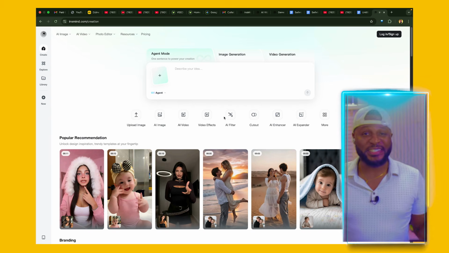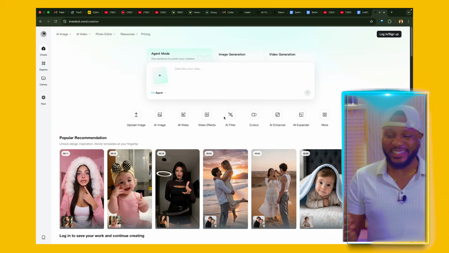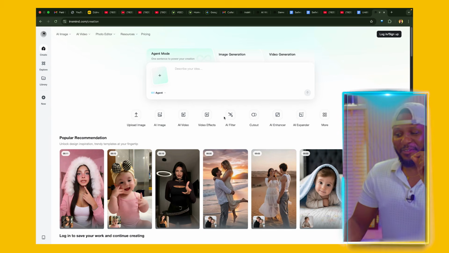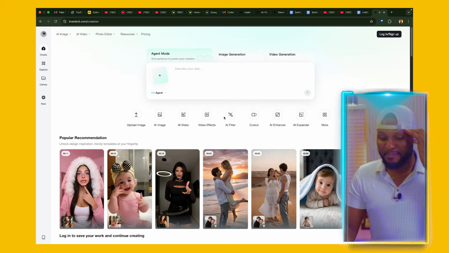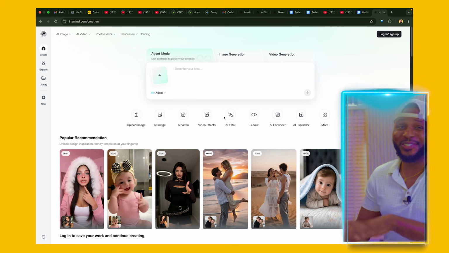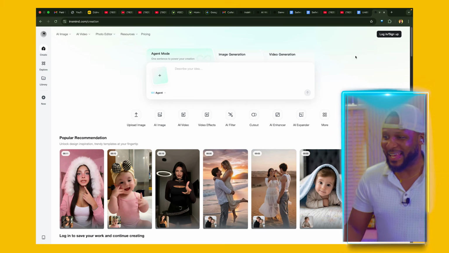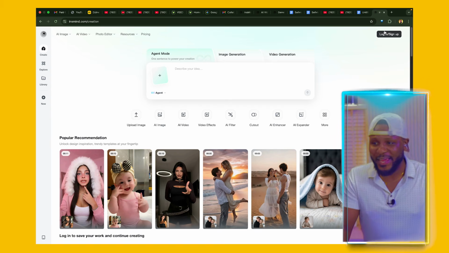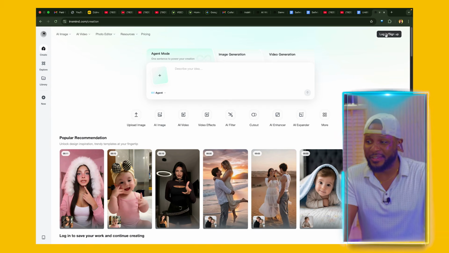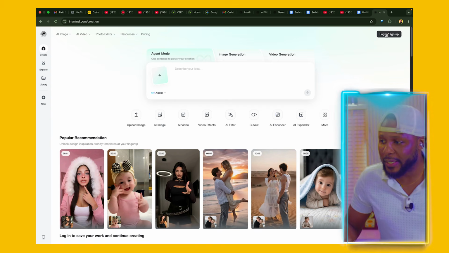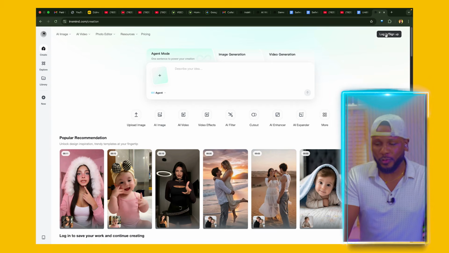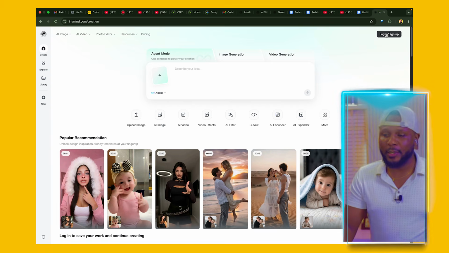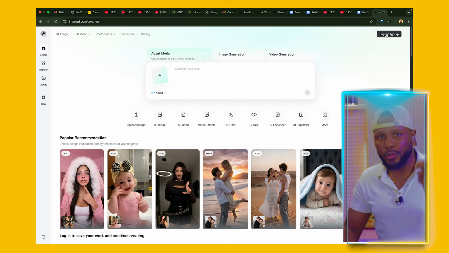Now, there's so many things you can use this for. I am so excited about this tool. When I found out about this tool, it was mind-blowing, because the things that this tool can do are very shocking. Now, all we're going to do next is come over here and click on login or sign up. If you don't have an account, you just go ahead and sign up with your Gmail account and you're good to go.